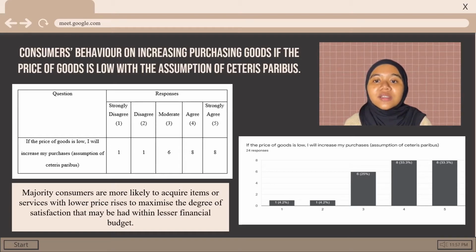We also can see that only 6 respondents choose the moderate option, or in other words, no matter whether the price of goods is high or cheap, they will consider whether the goods are important or not to buy in a large amount. Only a minority of respondents choose the options disagree and strongly disagree with the question, which means some people might think that a cheaper price might have low quality of product. According to a study conducted by Vanderbilt University, businesses that provide low prices may have negative consequences since customers may see low pricing as an indicator of a poor quality product.